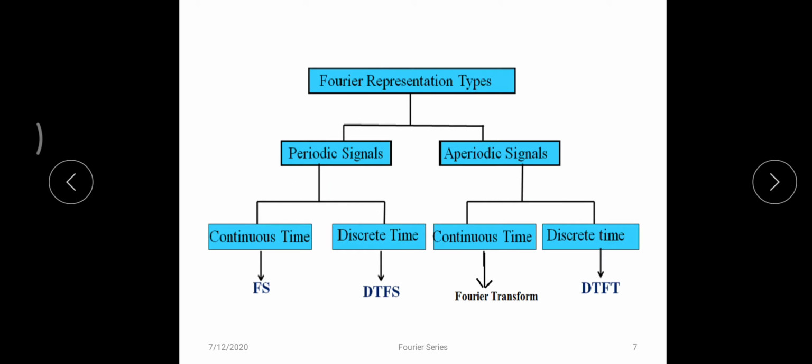And this is a flow chart for the entire subject, the Fourier representation types. Fourier analysis is useful for both periodic and aperiodic signals. If the signal is periodic and continuous in nature, I can go with Fourier series. If the signal is periodic and discrete time in nature, I can go for discrete time Fourier series. If the signal is aperiodic and continuous, then I can go for Fourier transform, which will be discussed in upcoming lectures. If the signal is aperiodic and discrete, then I should go for discrete time Fourier transform, which is Unit 4. This is Unit 2, this is Unit 3, and this is Unit 4.